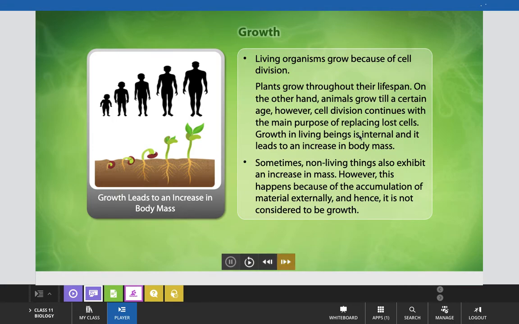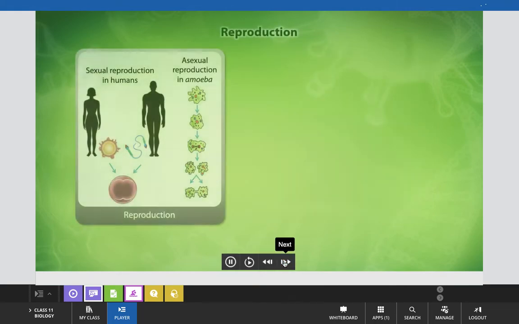In case of living beings, growth is internal and it leads to an increase in body mass. Sometimes non-living things also exhibit an increase in mass. However, this happens because of the accumulation of material externally, and hence it is not considered to be growth. That's why we can say that growth is a general characteristic feature, but it cannot be considered as one of the essential, fundamental characteristic features of living things, because the word growth can mislead, as growth occurs in non-living things also. Okay, it is the basic characteristic.